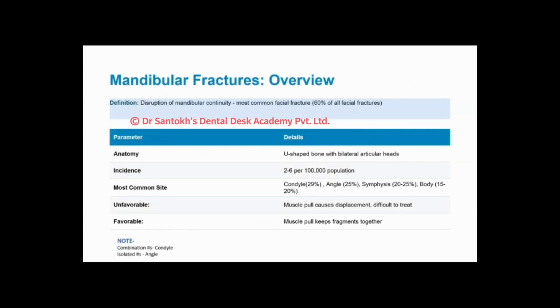So mandibular fractures, let me tell you, are the most common type of facial fractures. We know that it is a U-shaped bone and it has bilateral articular heads. Now the fracture of mandible is quite common, and now let us talk about the site. So condylar fractures are the most common with around 29%, followed by angle fractures, followed by symphysis fractures, and then you have your body of mandible fractures.